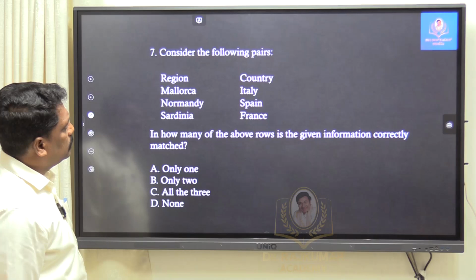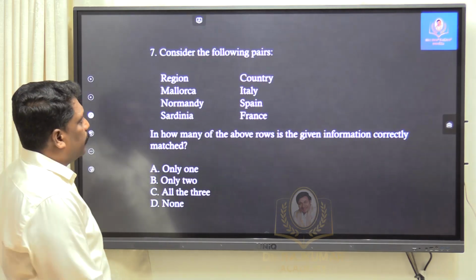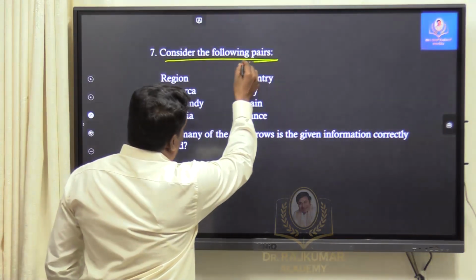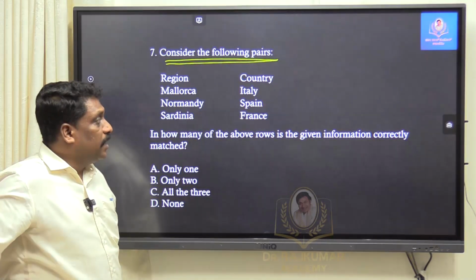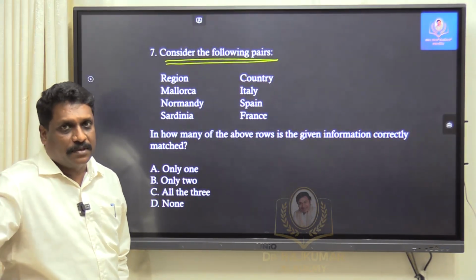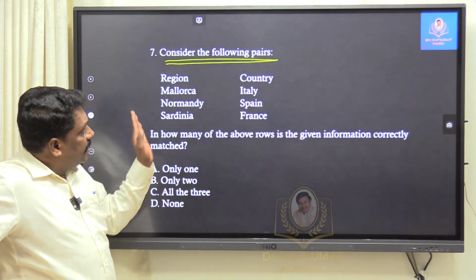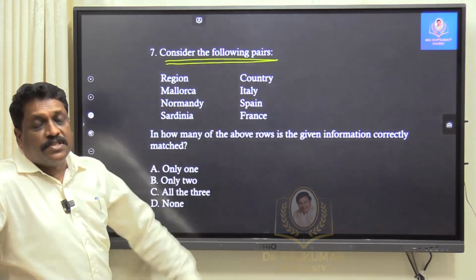Going to the second question. Next question. Consider the following pairs. See, this is a very tricky question. This question should have been given as a match the following type of question, right? They have given some of the regions in the world and they have asked which country it is.